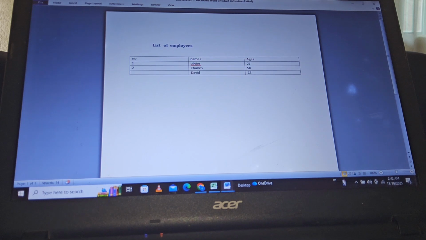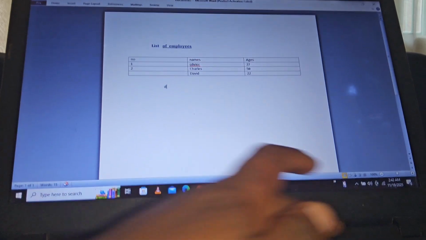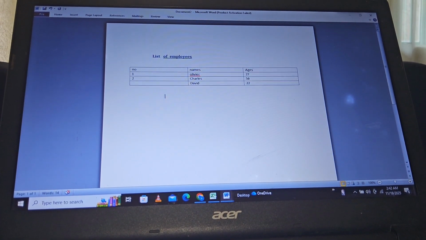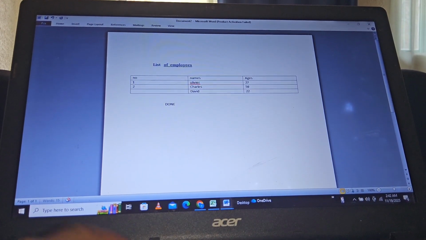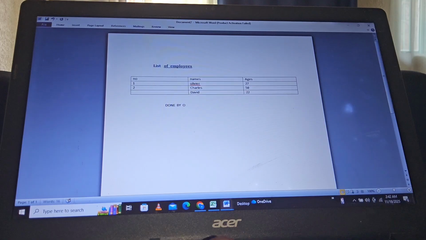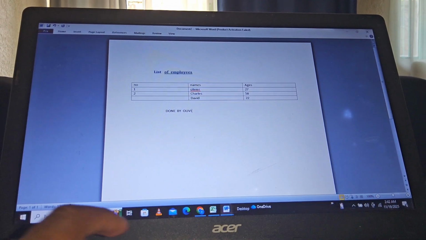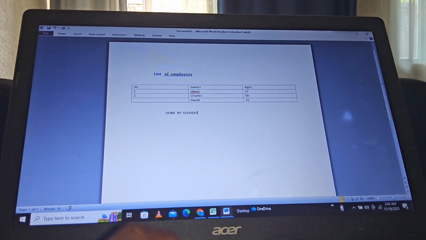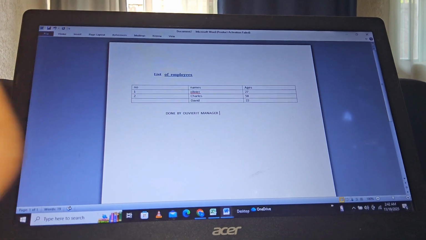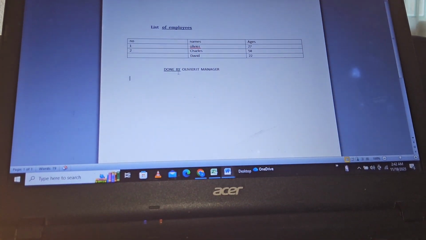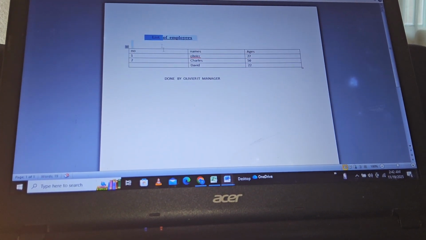This is the list. Now down from the list, you can confirm what you have done. It's done by Olivier, IT manager. Down there you can put the signature, and you put whatever other things you want to confirm. You put the signature. See the rest.